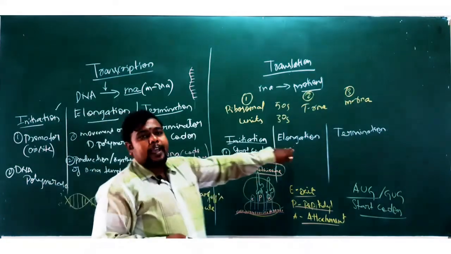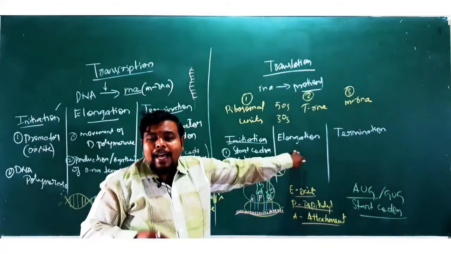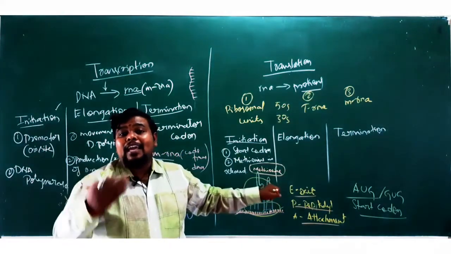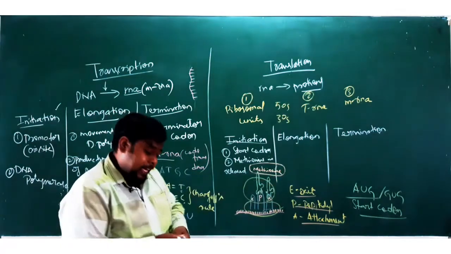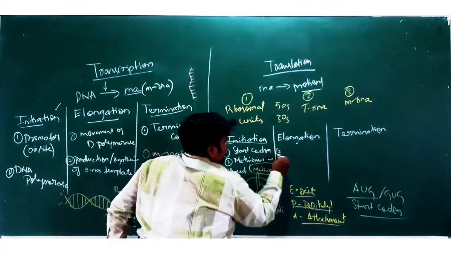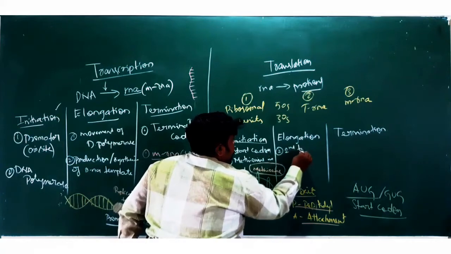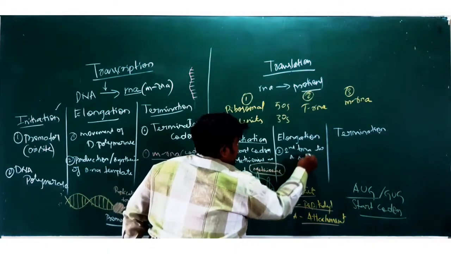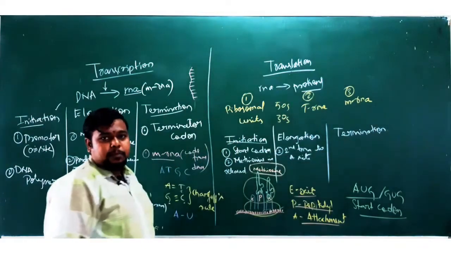And what about the elongation part? When the elongation part has to start, the next tRNA approaches your A site here. Second tRNA to A site. That is the site of attachment.